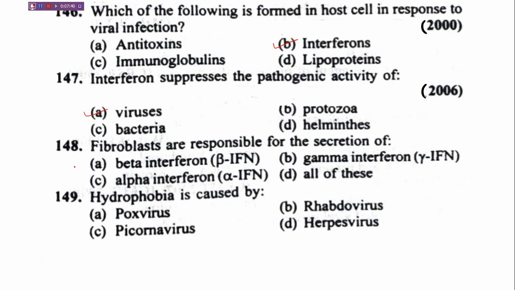Next question. Fibroblasts are responsible for the secretion of. Options are A, beta interferon; B, gamma interferon; C, alpha interferon; D, all of these.